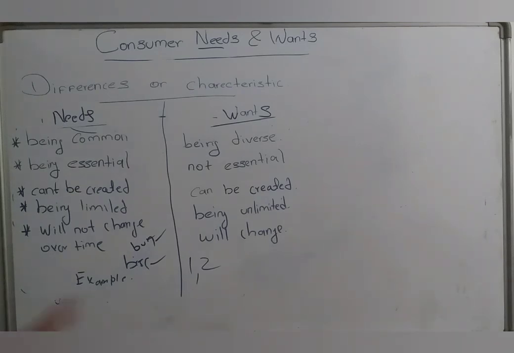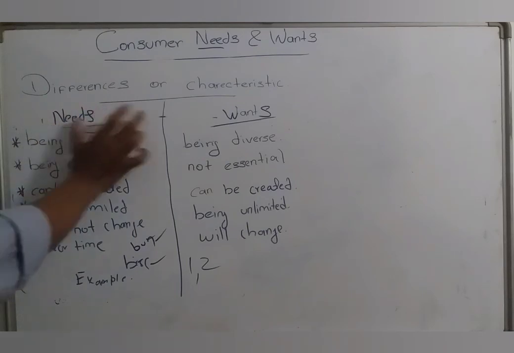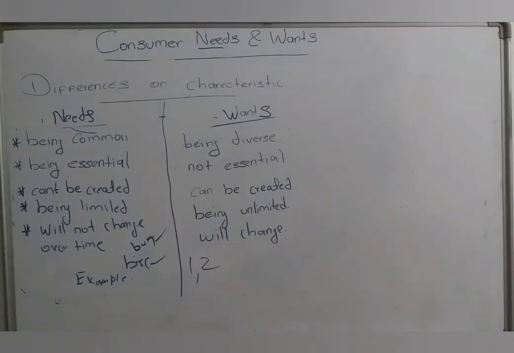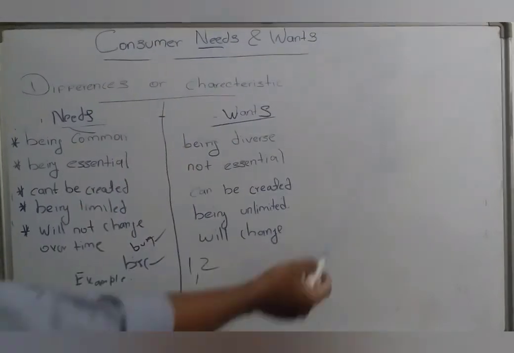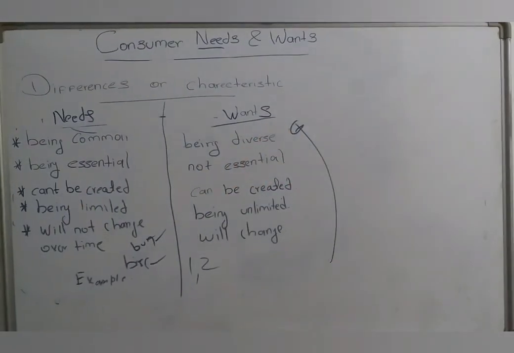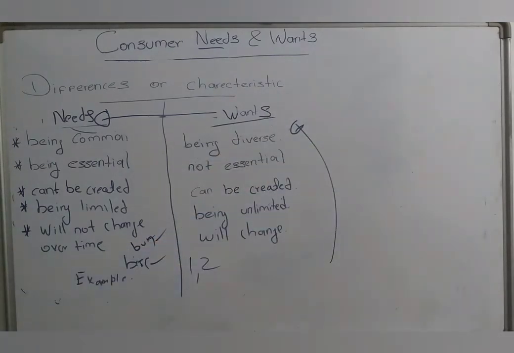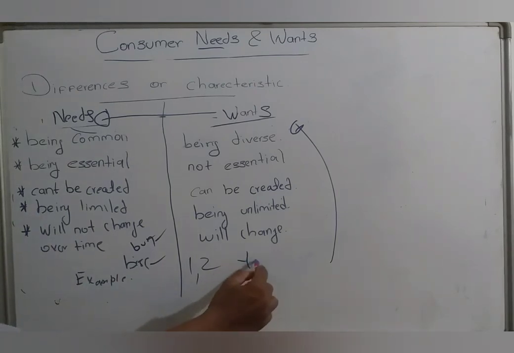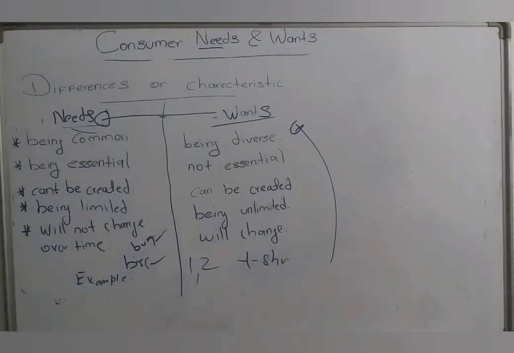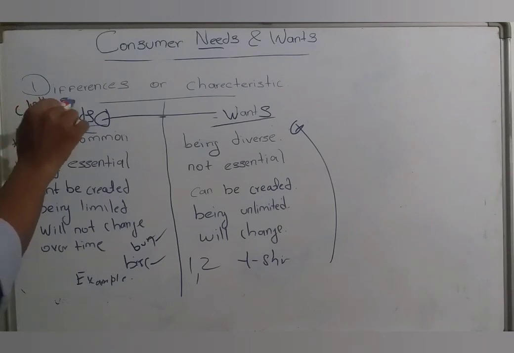Now we are going to look at one relationship between needs and wants. Whenever you are fulfilling your wants, your needs will be automatically fulfilled, right? For example, you are going to purchase a t-shirt, right? If you purchase a t-shirt, your need for clothes will be fulfilled, right?